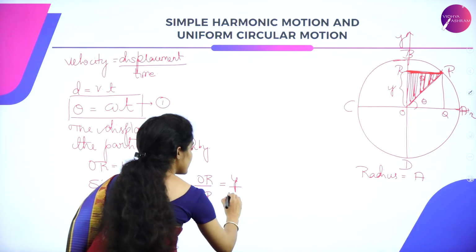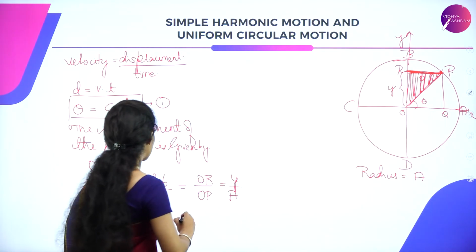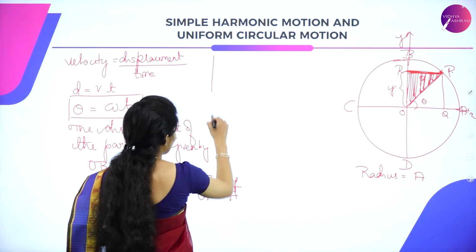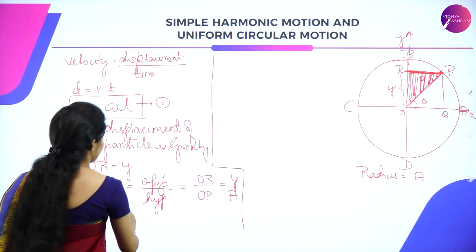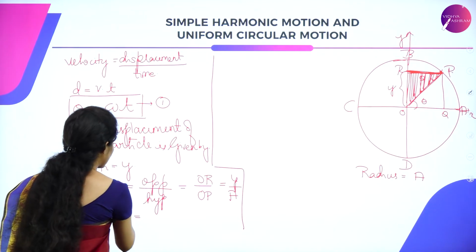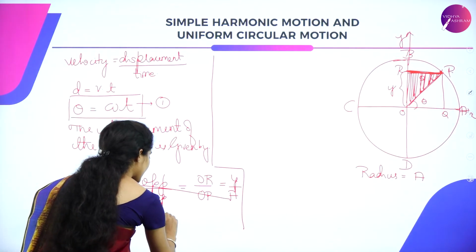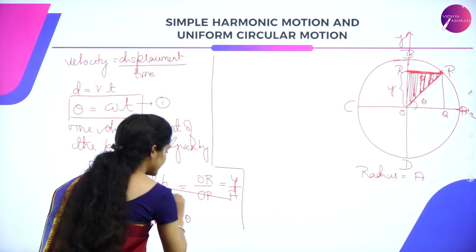So I'll consider this OP as A, which is equal to sine theta. So I can rewrite the equation as Y is equal to A sine theta.